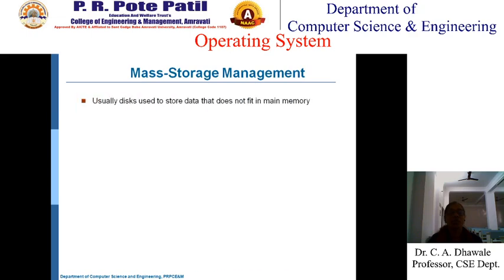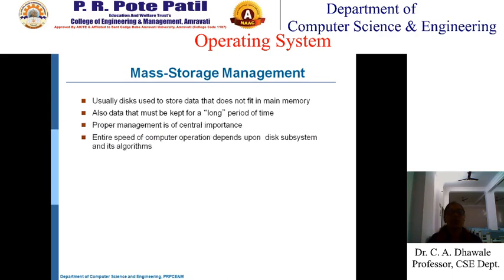Then mass storage management means when we need voluminous data to be stored. In such a case, the mass storage is used. Usually, a disk is used to store the data that does not fit in the main memory, also data that must be kept for a long period of time. Proper management is of central importance. So the entire speed of computer operation depends upon the disk subsystem, meaning how fast you can access the information from the hard disk, and an algorithm.